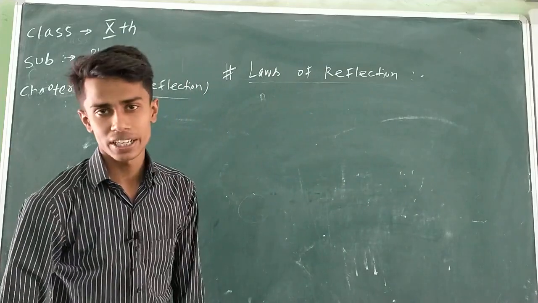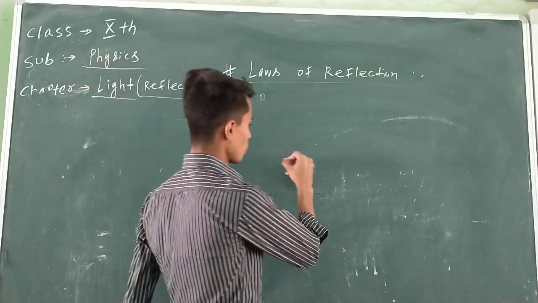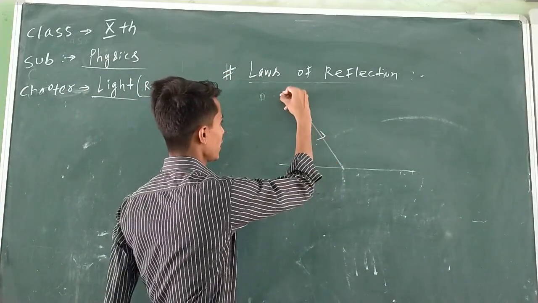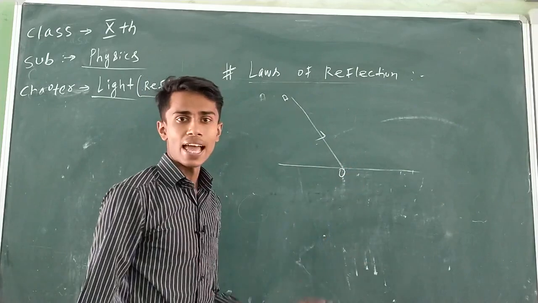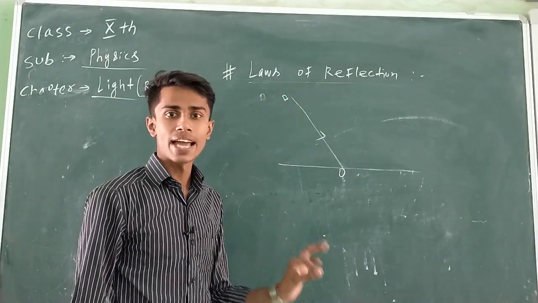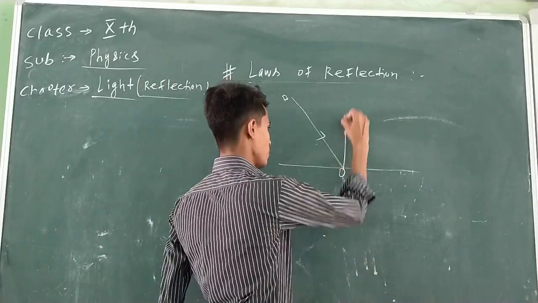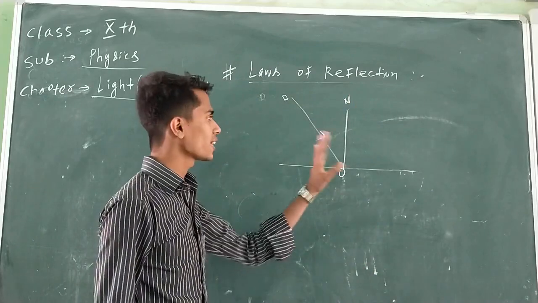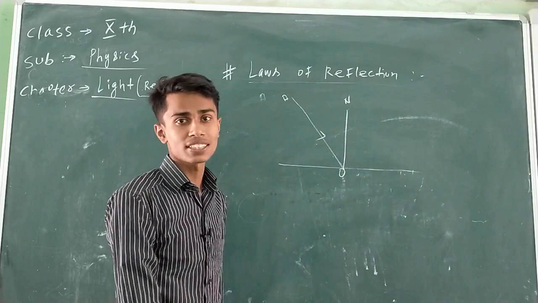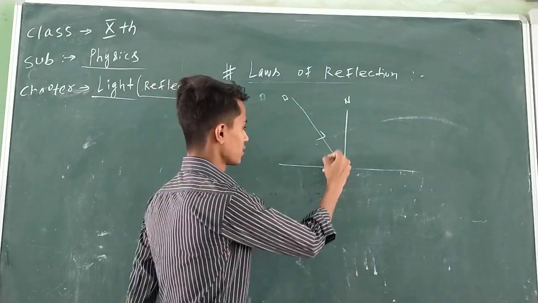What is the question? A ray of light is falling on a surface making an angle of 30 degrees with the surface. Suppose this to be a surface. Let AO be the ray falling on the surface, making an angle of 30 degrees with the surface. In the question, the angle is given with the surface, not with the normal. Let ON be the normal. Of course, the incident ray makes two angles, one with the surface and the other with the normal. In the question, what is given? The 30 degrees, the angle made by the incident ray with the surface.